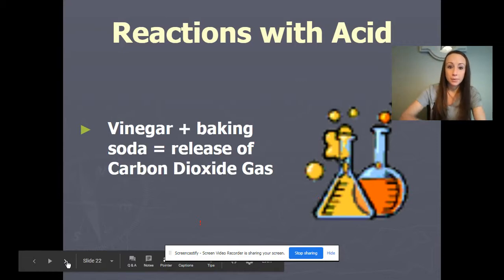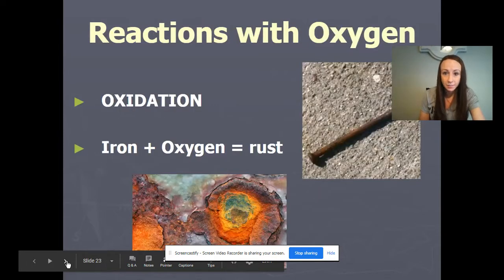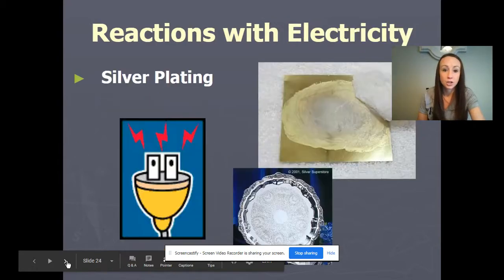So let's look at some examples here. Reactions with acid: we have combined vinegar and baking soda 1,000 times in class. When this happens, we see bubbles being formed, and that bubble is the new product, carbon dioxide gas. Sometimes we have substances react with oxygen, and that's an oxidation reaction. When iron reacts with the oxygen in the air, under some moisture conditions, we have rust being formed. Rust is a new substance. You can see the color change as well. This is a chemical reaction. Sometimes you can have reactions with electricity.